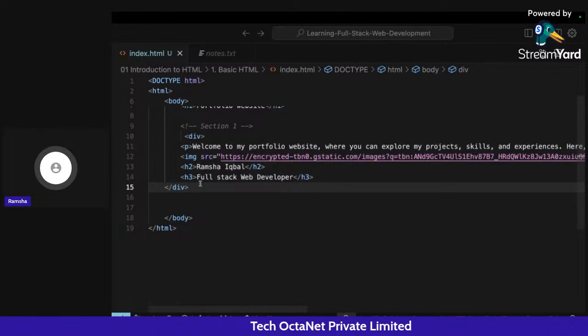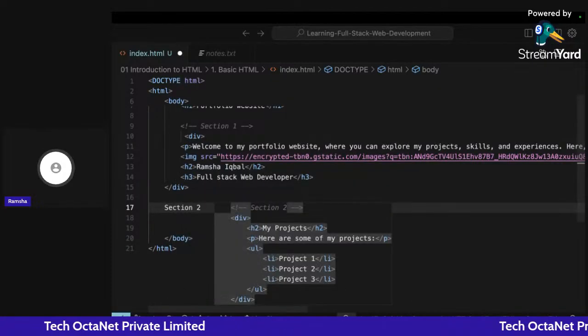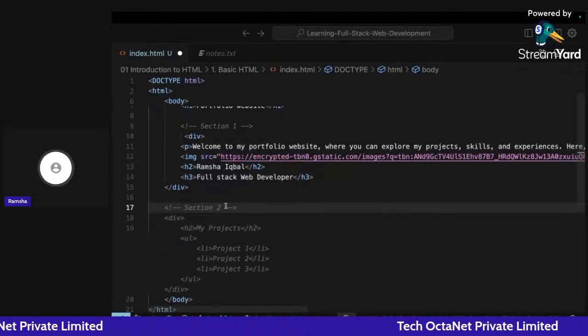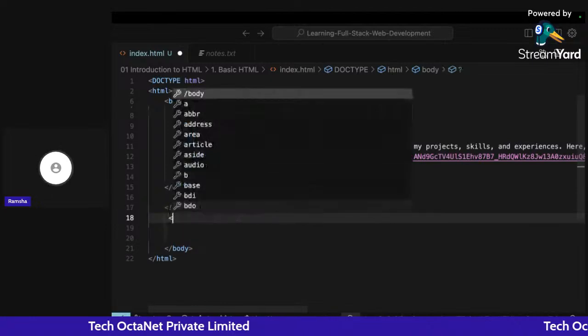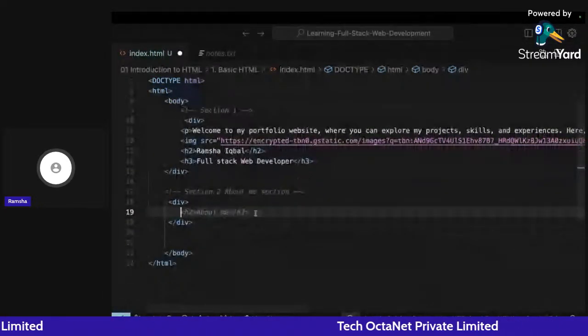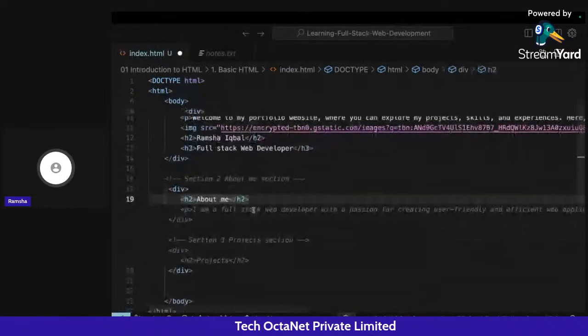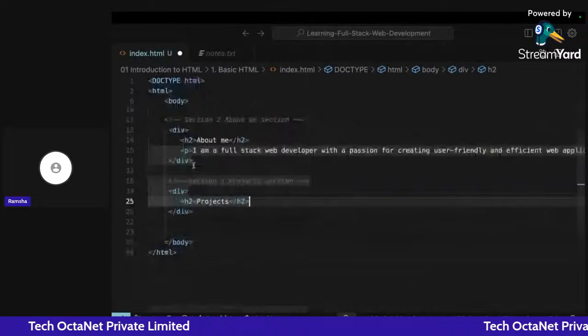Now I'm going to add section two here, which will be the about me section. Okay, so I can also name it as about me section. Okay, now I'm going to create a div. It's a container here, and now here I'm going to write a heading about me, and then a paragraph displaying some paragraph about me, right?